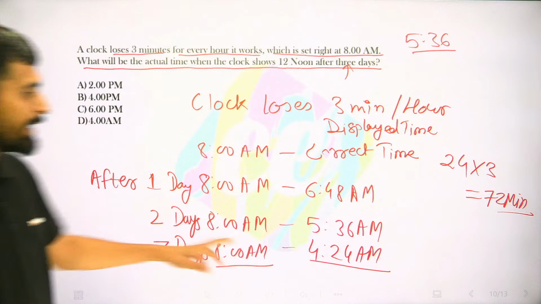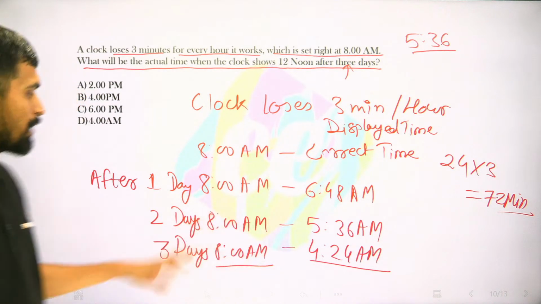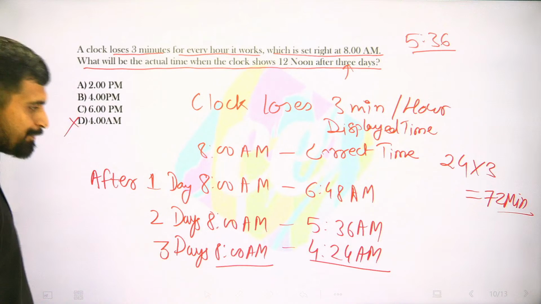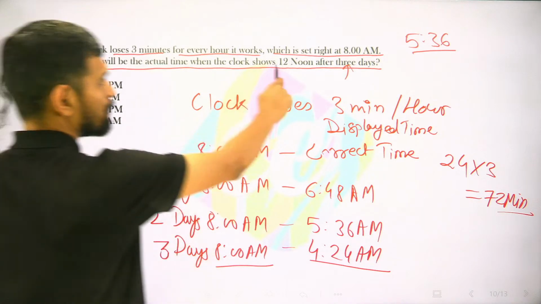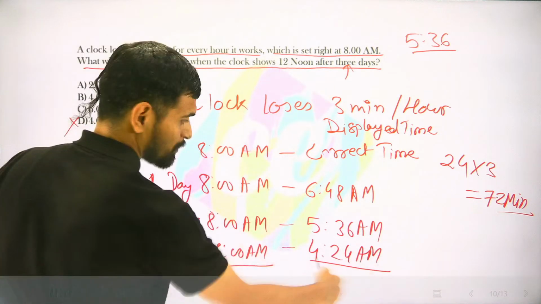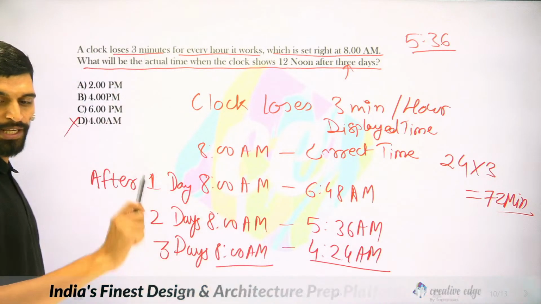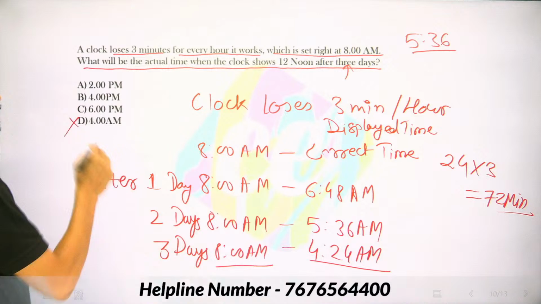So already 5 hours up ahead, चलें. So that will be roughly... okay, option elimination पर चलते हैं. It will not be 4 a.m. because noon पर हम बात कर रहे हैं, ये तो morning time है. Displayed time is 12 noon. So I need to add certain time, right?